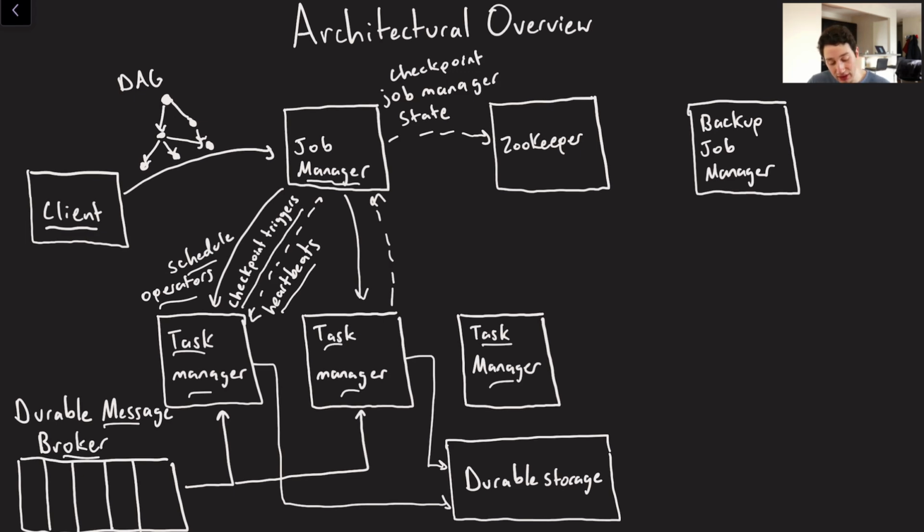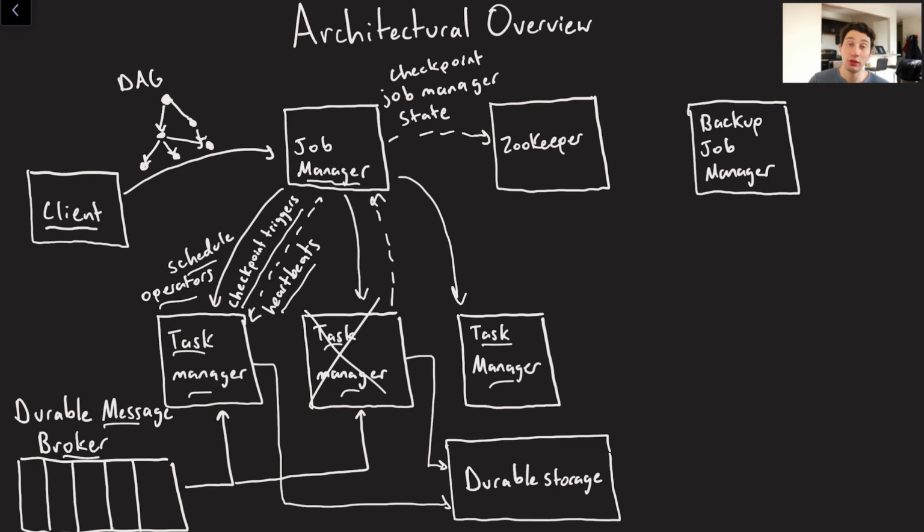This is where something like checkpoint triggers comes in. The job manager, on an interval, goes to all of these task managers and basically asks them to checkpoint their state. The reason being that if one of the task managers was to go down, we're going to reschedule that operator on a different task manager. We're going to reload the lost state from the last checkpoint, and we're going to replay the events since the checkpoint in that new task manager.